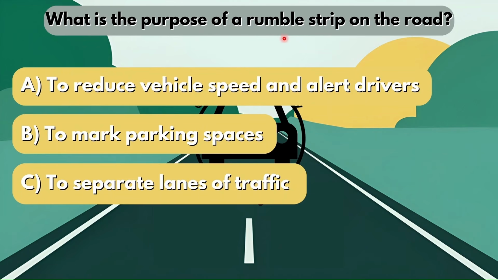So what is the purpose of a rumble strip on the road? Is it option A, to reduce vehicle speed and alert drivers? Is it option B, to mark parking spaces? Or is it option C, to separate lanes of traffic? So rumble strips are basically things that are put on the ground in order to make you slow down. So if you are in an area where there's roadworks taking place, or even if you are in an area that has a lot of foot traffic, you are going to have rumble strips, right? And the purpose of this is to reduce vehicle speed and alert drivers. So option A would be your correct answer.